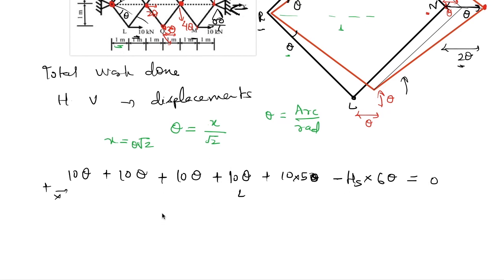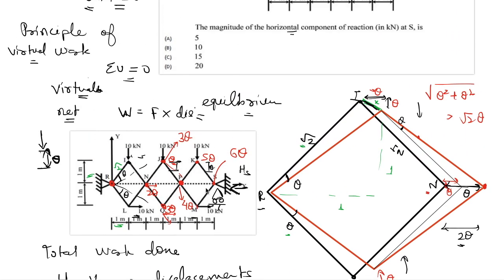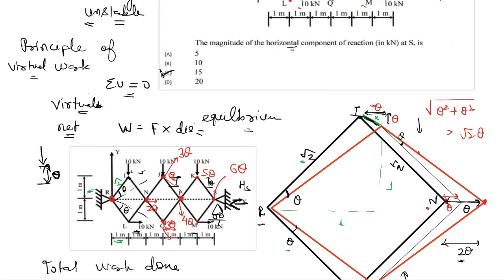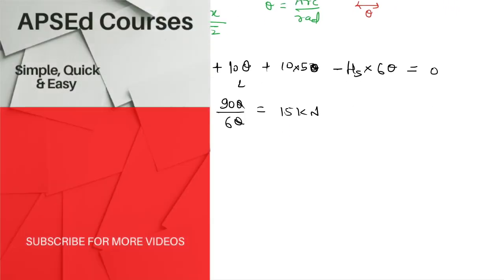So we get HS as 90 theta by 6 theta. So from here this comes out as 15 kilonewton. So 15 kilonewton is the correct answer for this one. So this was a good question using the principle of virtual work. Using the principle of virtual work, it was easier to solve.